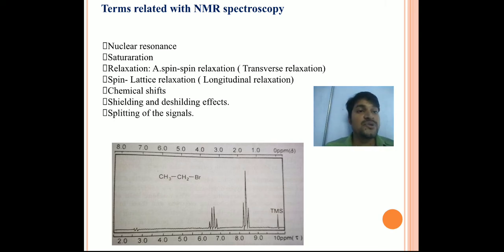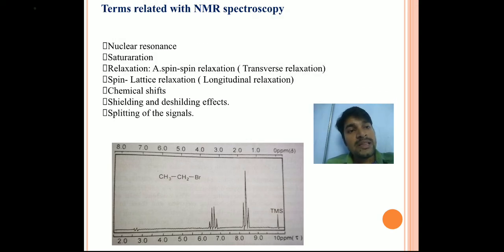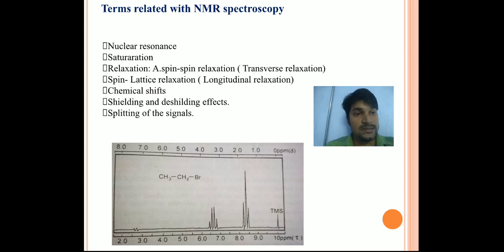Now what is saturation? Saturation means whenever you provide electromagnetic radiation to a sample having many different types of protons, some absorb the radiation and go from the lower energy state to the higher energy state. As this process continues, all the protons go to the higher energy state.